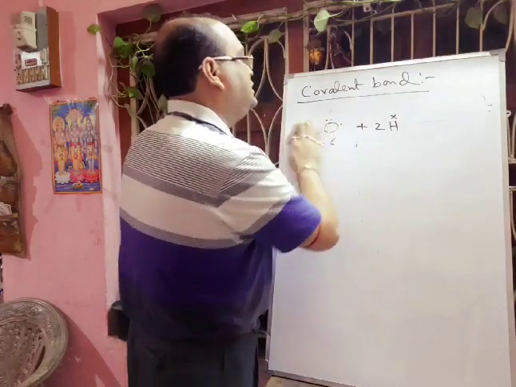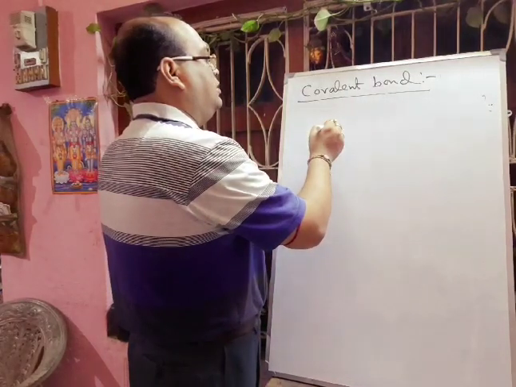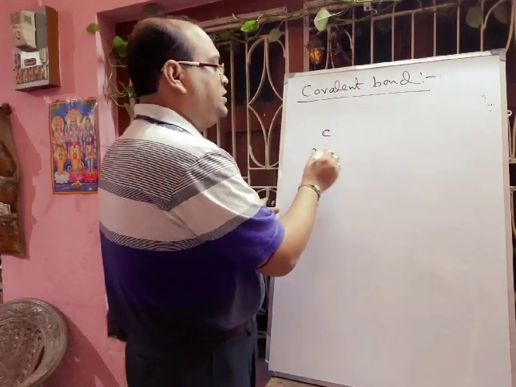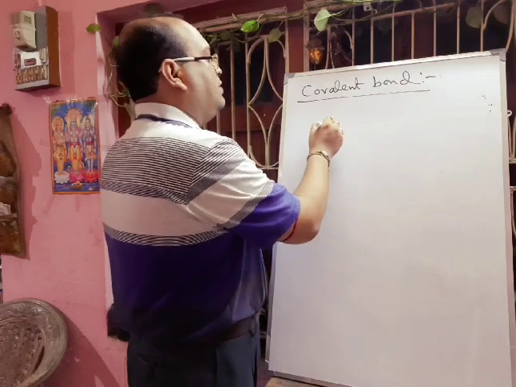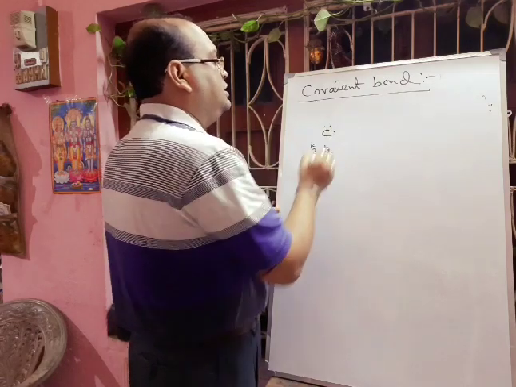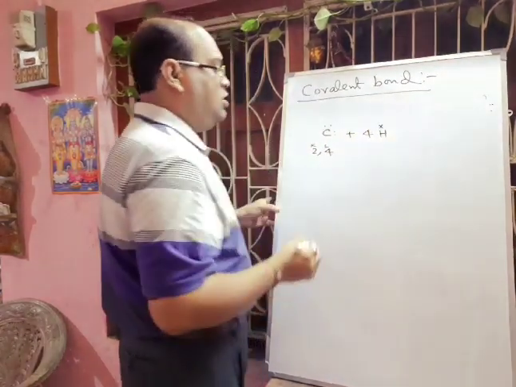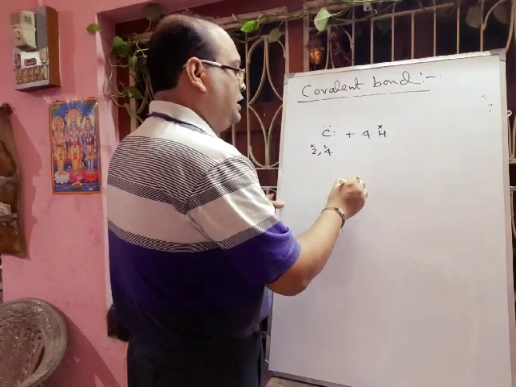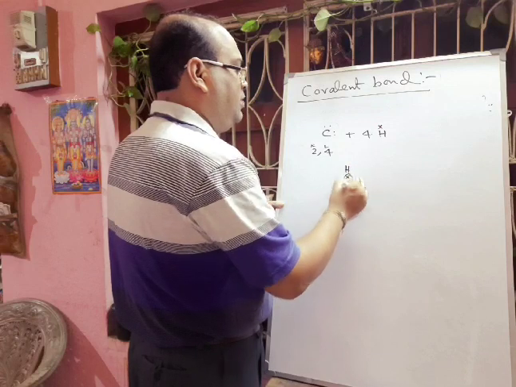Next we will discuss the methane molecule. So methane, you know that carbon's electronic configuration is 2, 4: in K shell there are 2 electrons, L shell 4 electrons. That means carbon has 4 electrons in its valence shell, and we have to take 4 hydrogens. Hydrogen we are showing as cross. Then carbon is giving 1 electron to hydrogen, hydrogen is giving 1 electron, and they are forming one bond.